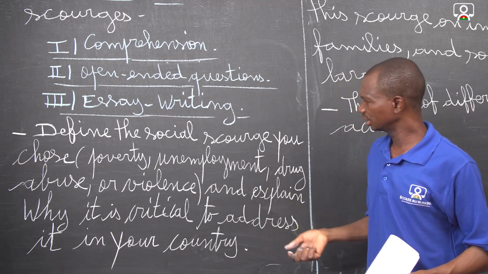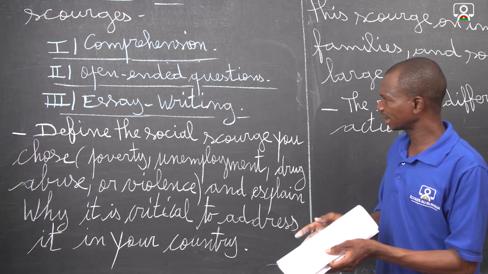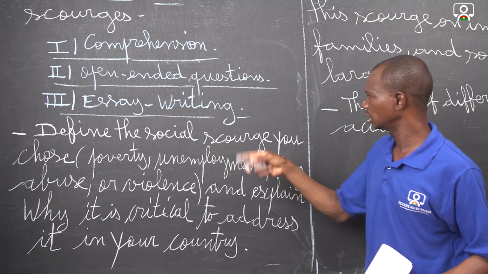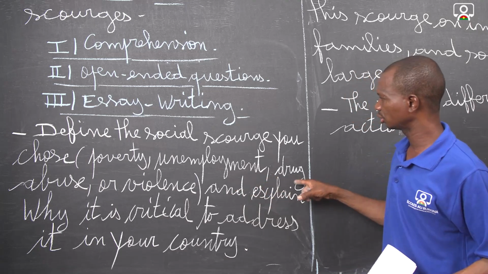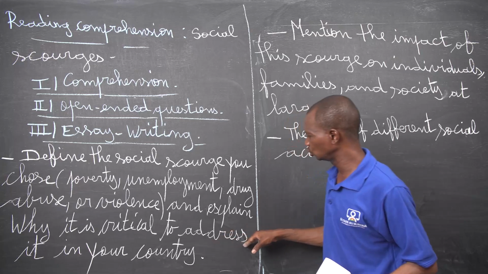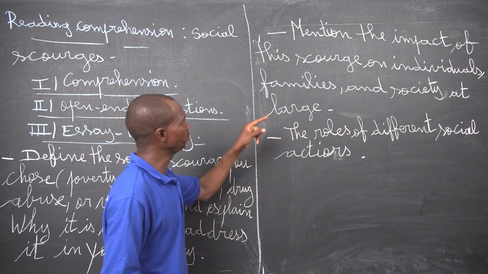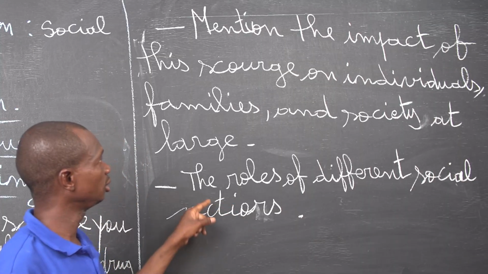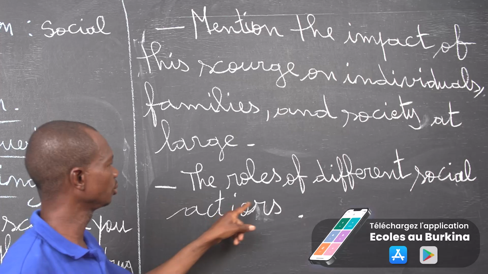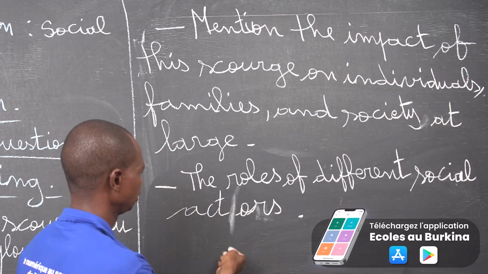Okay, to make a summary, this is a guideline which can help you to do your writing. Define the social scourge you chose: poverty, unemployment, drug abuse, or violence, and explain why it is critical to address in your country, and mention the impact of these scourges on individuals, families, and society at large. And you have to give the roles of different social actors.